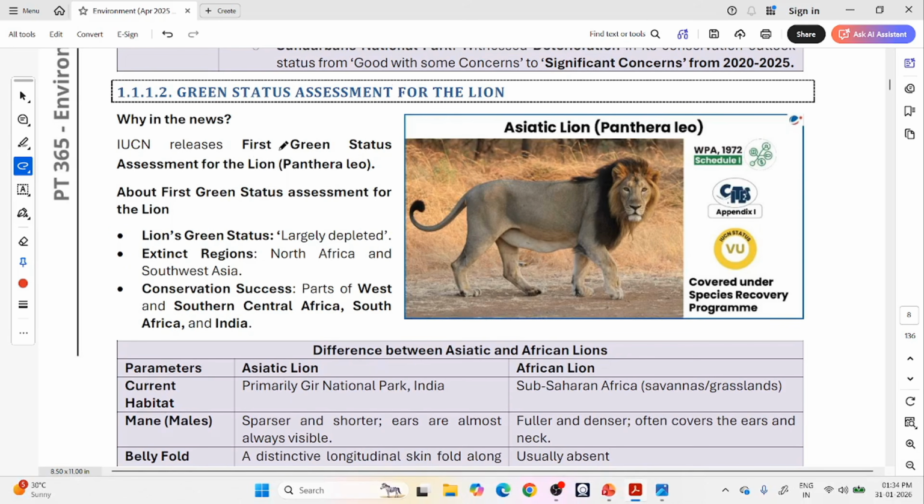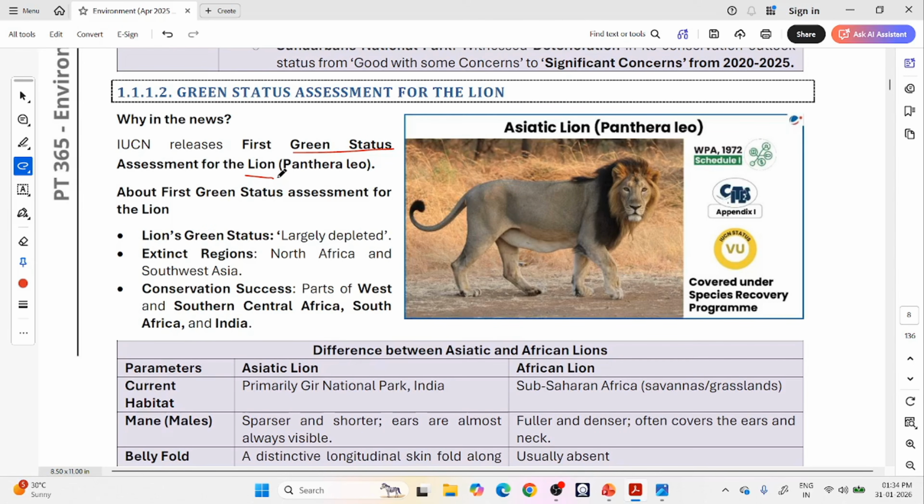So they have released the Green Status assessment, which is an optional topic, for the lion. Lion is a species, and based on the region there will be subspecies, like the African lion, Asiatic lion, etc. So the green assessment of the lion has been given.